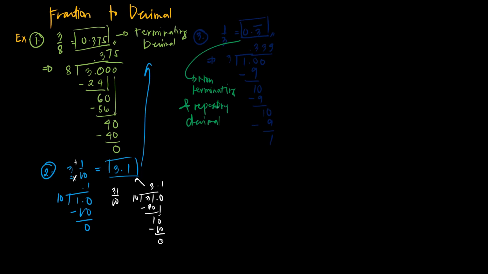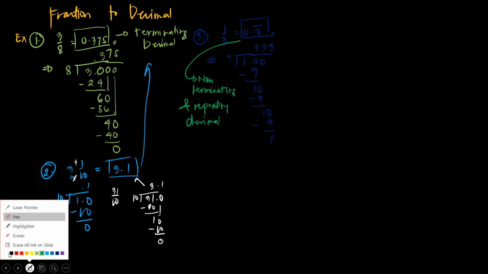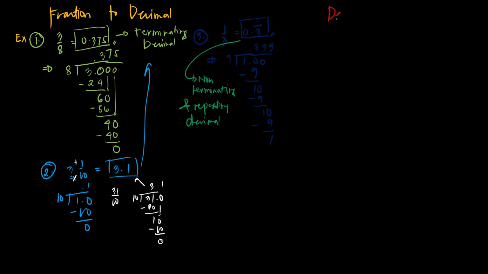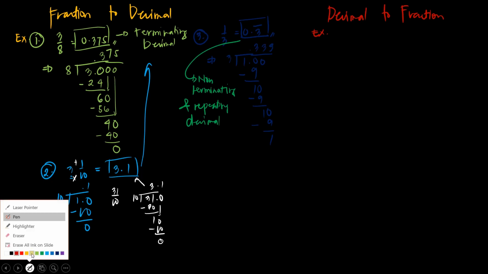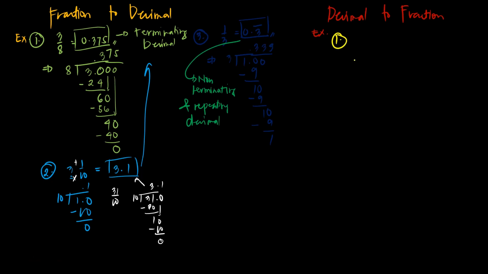Okay, so now let's proceed to vice versa. Let's have decimal to fraction. Let's have number 1. Let's have an example: 0.375.